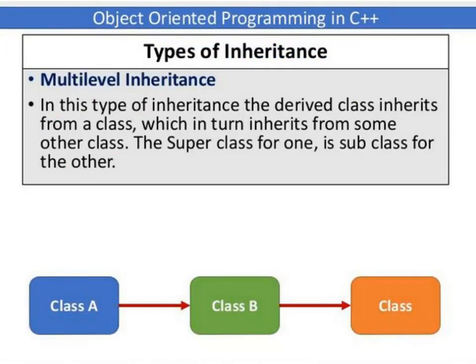Then next we have the next type of inheritance, multi-level inheritance. In this type of inheritance, the derived class inherits from a class which in turn inherits from some other class. The superclass for one is the subclass for the other. Multi-level inheritance is nothing but deriving a new class from an already derived class. For example, you can see in the diagram the class which has been derived from class B, and class B which is derived from class A.